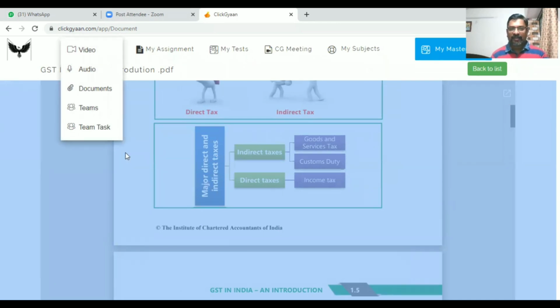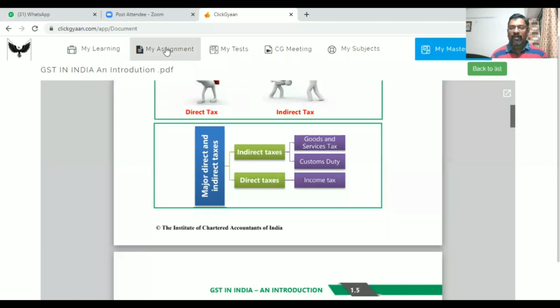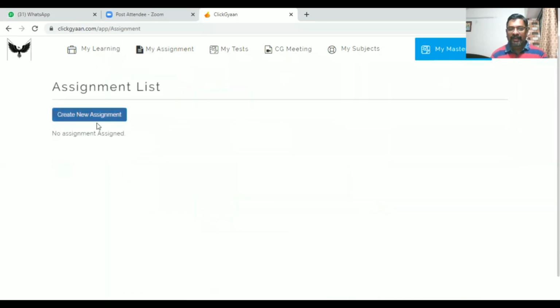These documents are given. Now, sometimes I will also create an assignment in order to test the level of knowledge. So I will give a test here. That means there will be a test generated in your login details.